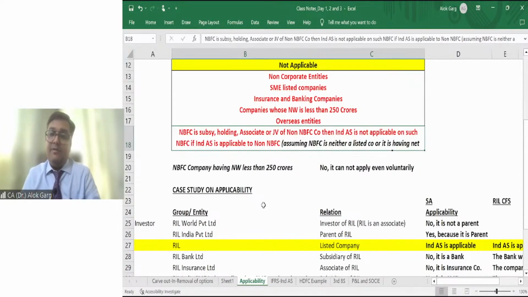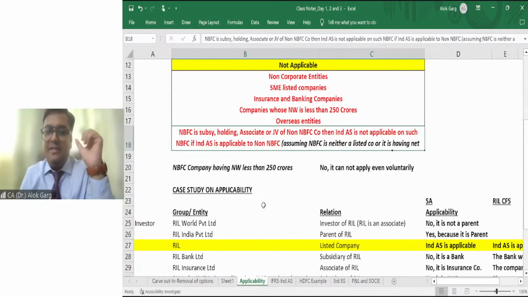For example, whether that NBFC company is a listed company, answer is yes, Ind AS is applicable. Whether that NBFC company is an unlisted company, but net worth is more than 250 crore. If yes, Ind AS is applicable, right? But if the NBFC company is an unlisted company, net worth is less than 250 crore, whether Ind AS is applicable, answer is no, it is not applicable.